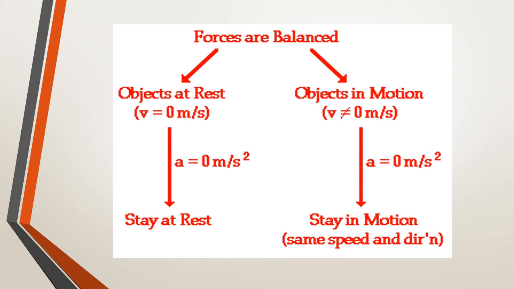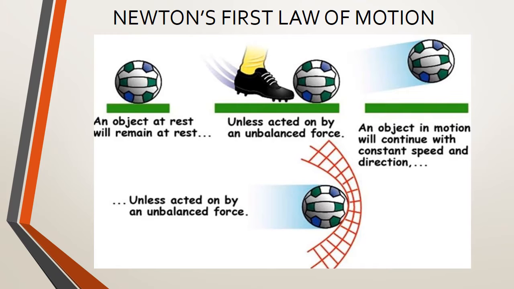The behavior of all objects can be described by saying that objects tend to keep on doing what they are doing unless acted upon by an unbalanced force. If at rest, they will continue in this same state of rest. For example, the soccer ball stays at rest unless some player kicks it. Then it moves and will continue its motion unless it's detained by the net on the goal area.